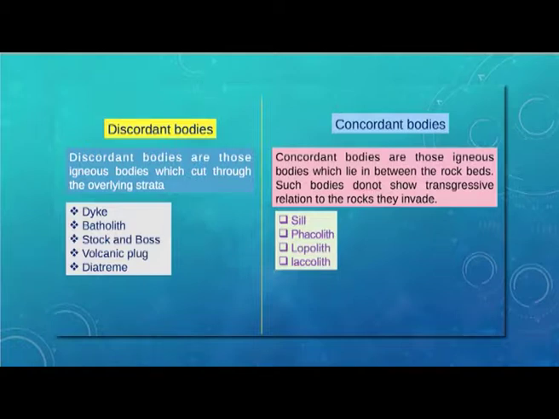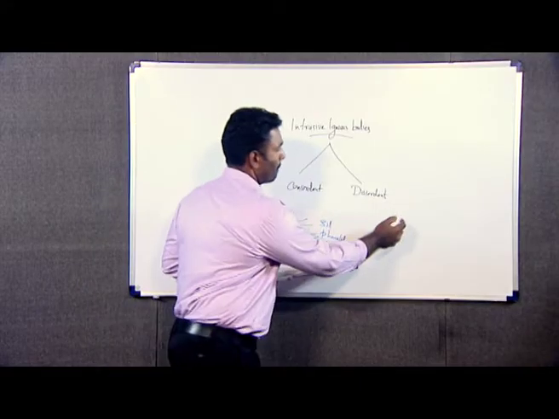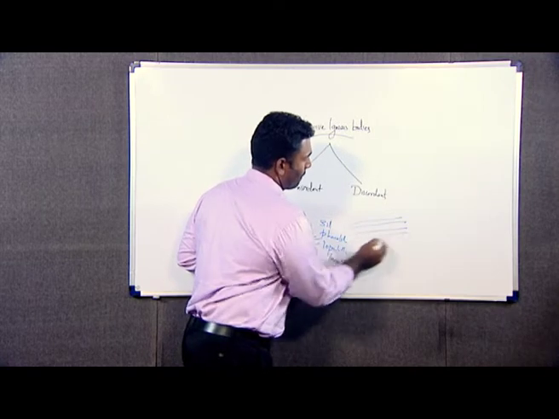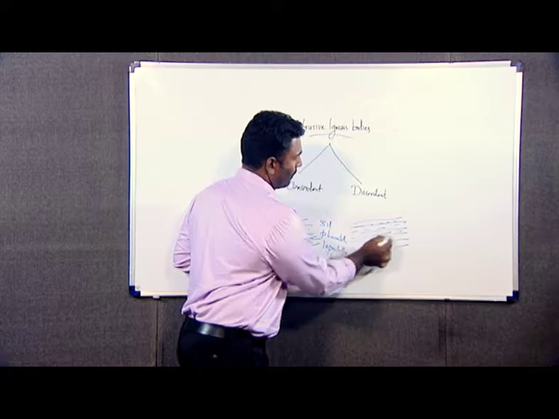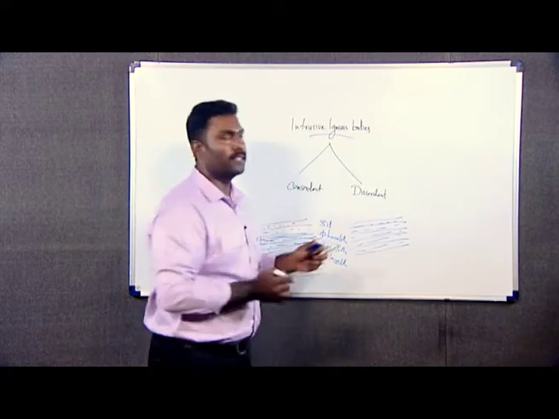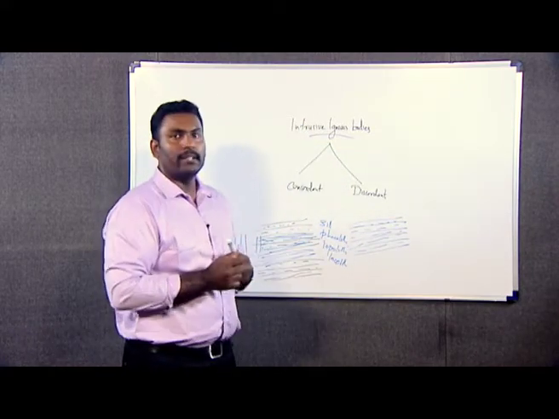In the case of concordant bodies, we have seen they never cut across the rock strata, but in the case of discordant bodies, they will cut across the rock strata that lie overlying them. Suppose this is the overlying rock strata.